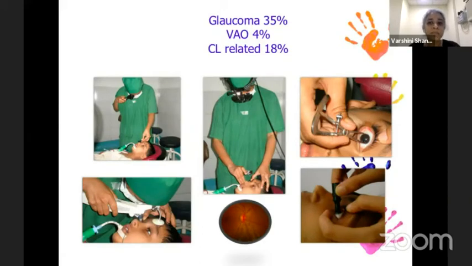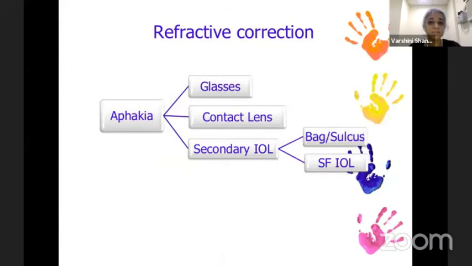It needs to be remembered that glaucoma or glaucoma suspect status was seen in about 35% of the children left aphakic, and they need to be monitored regularly.